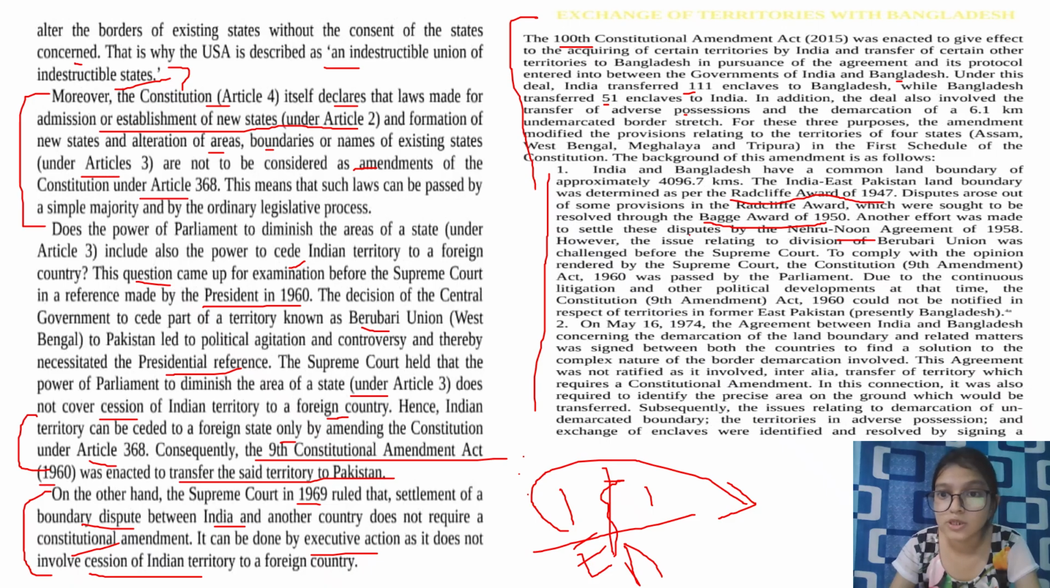However, the issue relating to division of Berubari Union was challenged before the Supreme Court. And to comply with the opinion rendered by the Supreme Court, the Constitution Ninth Amendment Act 1960 was passed by the Parliament. Due to the continuous litigation and other political developments at that time, the Ninth Amendment Act 1960 could not be notified in respect of territories in former East Pakistan, presently Bangladesh.